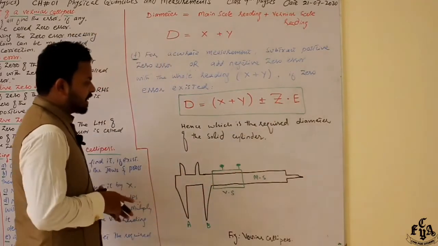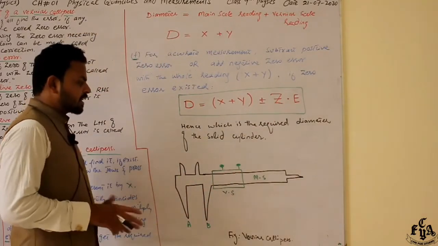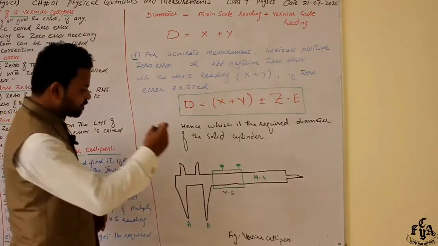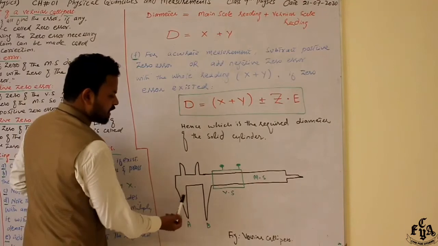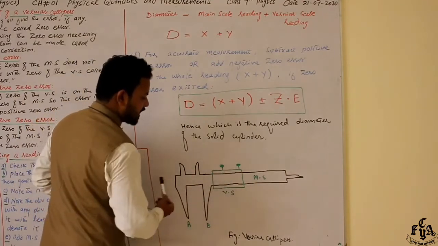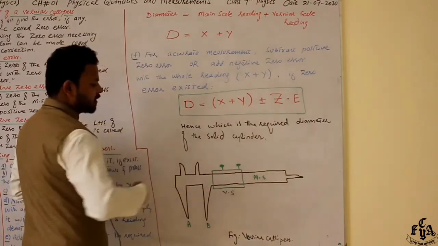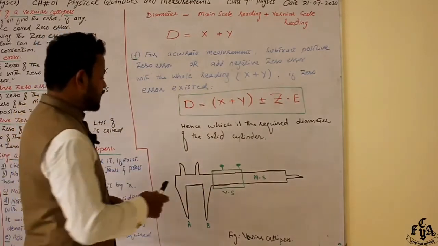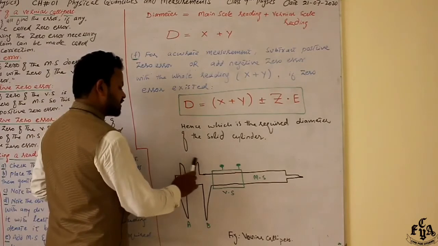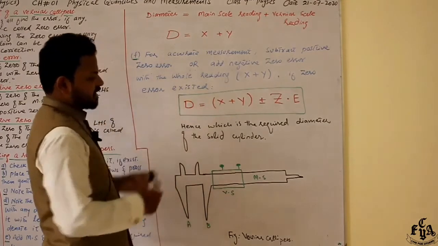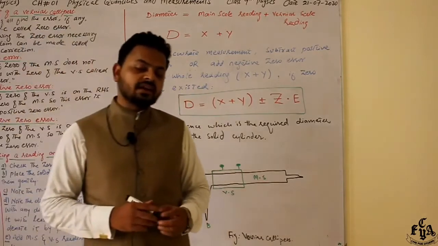Okay, hence which is the required diameter of the solid cylinder, and we can draw the schematic diagram of this vernier calipers. These two are the jaws. This is the vernier scale and this central portion is the main scale. This is used to find the depth, and this portion you can use to find the length. This is used for internal diameter, this is used for external diameter, and we can say that is all about vernier calipers.